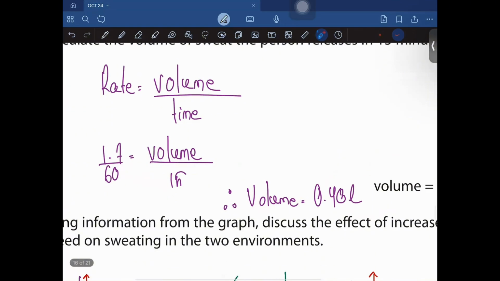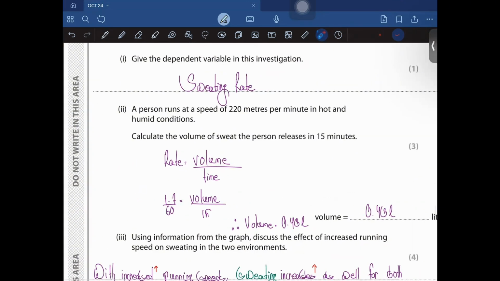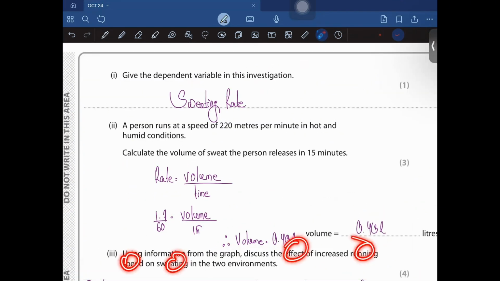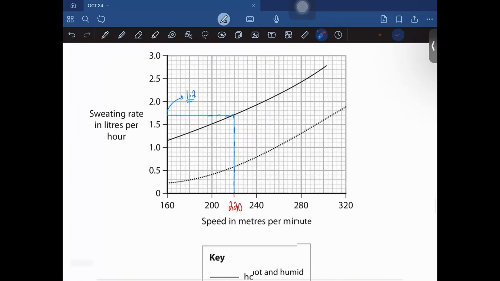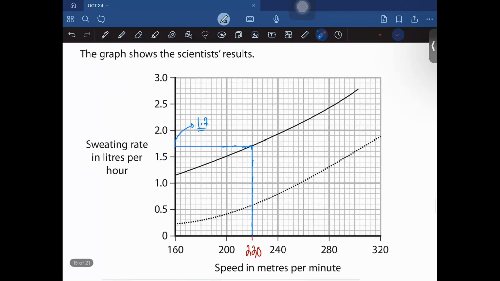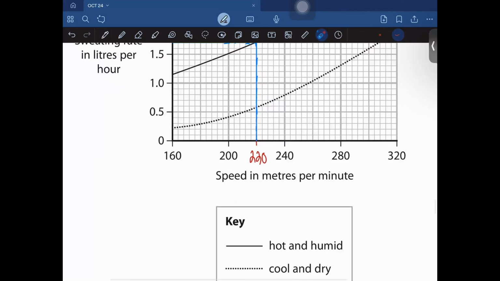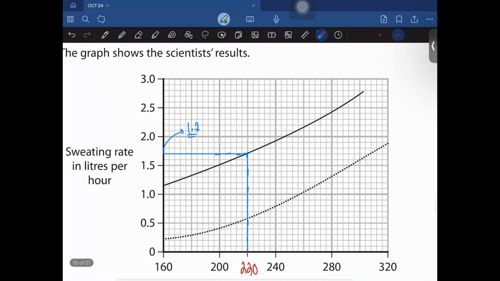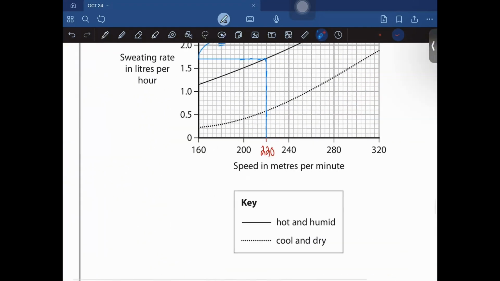Moving on, guys. Using this information from the graph, discuss the effects of increased running on sweating in the two environments. Okay. So the first thing is that as the speed increases, sweating rate increases for both environments, right? And as I said, it increases in a similar manner as the gradient is almost the same in both of these two environments, right? And for hot and humid, sweating is going to be more. So that's what I have written over here.